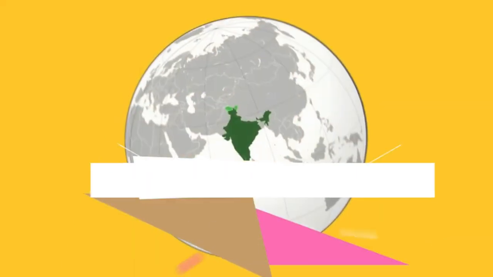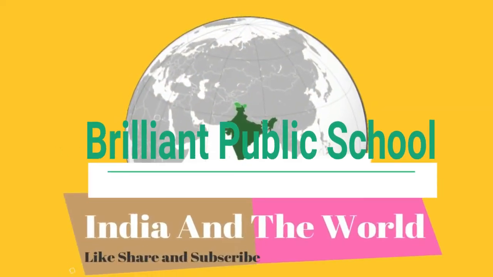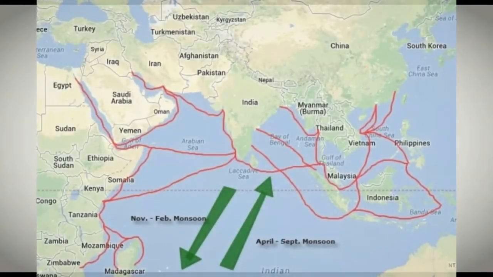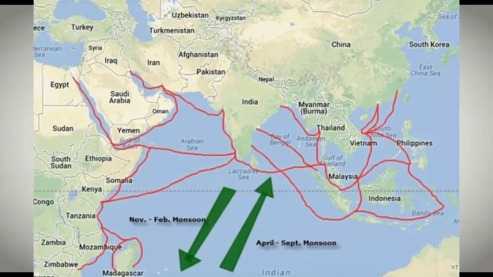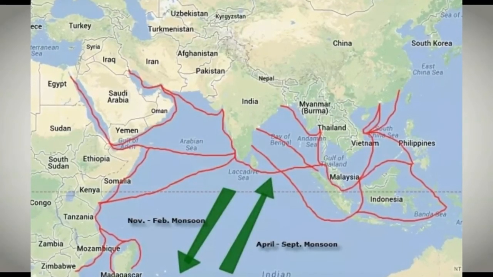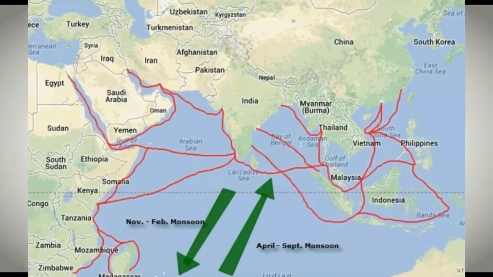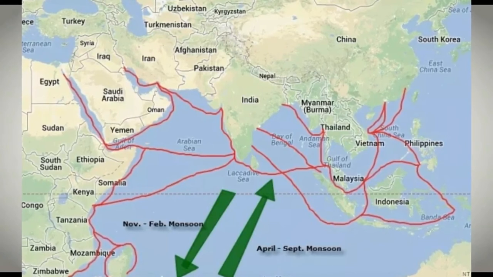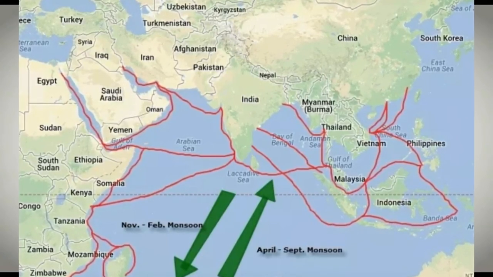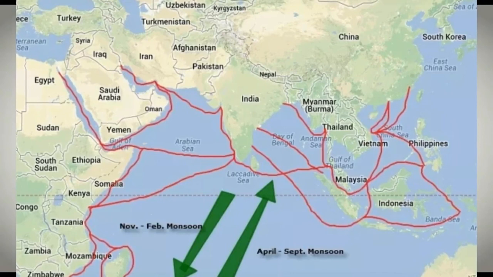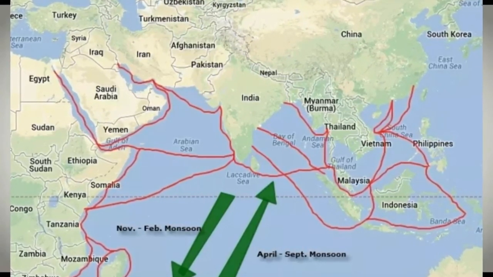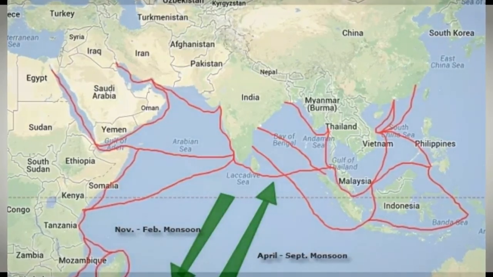Now quickly we will discuss India and the world. Remember, trade relations with the global world were happening through the trans-Indian Ocean routes that connected India with the countries of Europe and Asia, as you can see in the image. The trans-Indian Ocean route passes through the Indian Ocean, and remember, the Indian Ocean is the only ocean in the world which is named after a country. And why is it named after India? Because India shares the largest coastal boundary with the Indian Ocean. So that one fact you must remember.